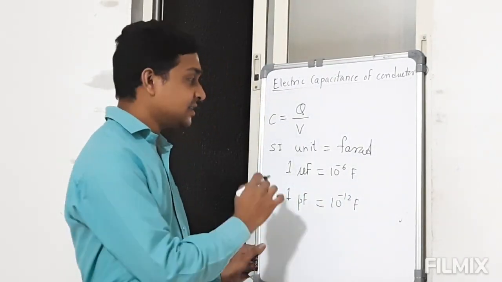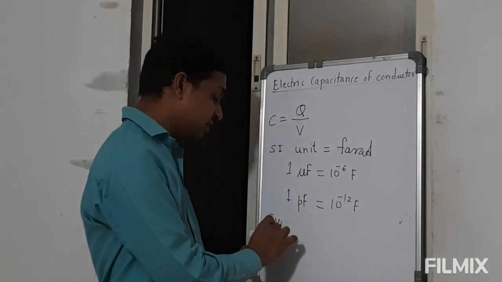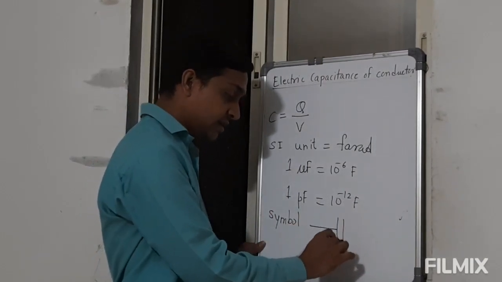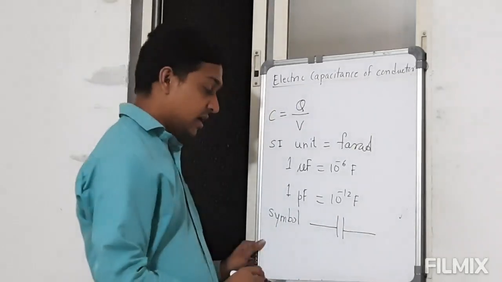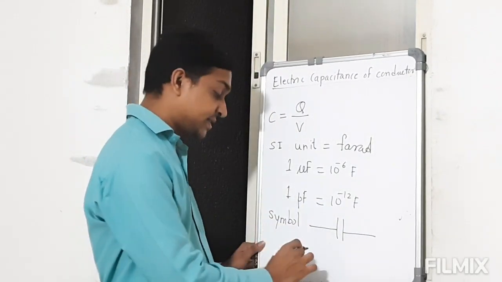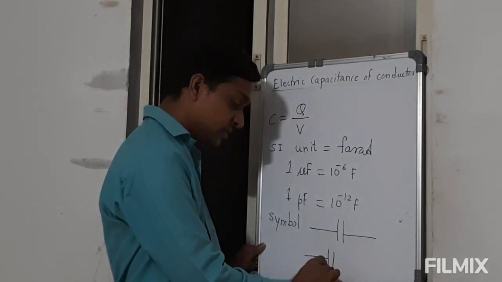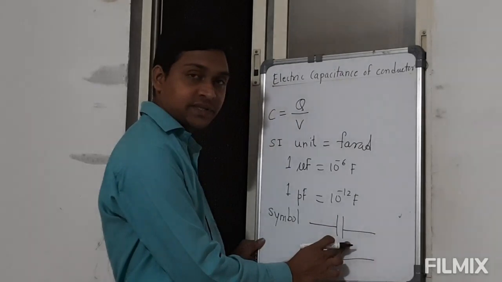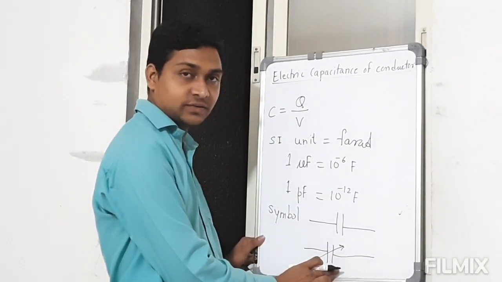The symbol which we use for the capacitor is two parallel lines. And when we have a variable capacitor, along with these parallel lines you have to show an arrow. So this is your fixed capacitor and this is your variable capacitor.